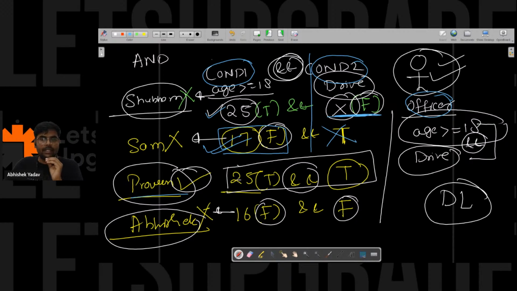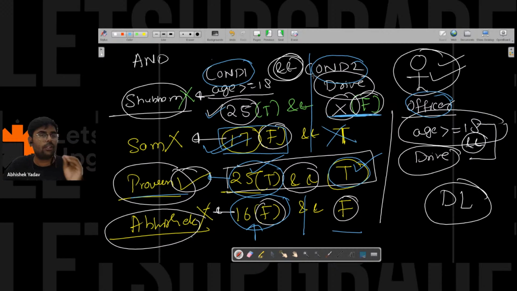In Praveen's case, the officer will say, hey, you are eligible for a driving license because your age is greater than 18. So the officer will check the first condition. The first condition is true, so the officer will move to the second condition. The second condition is true, and the officer will say, hey, the overall condition is true. In my case, the officer will just check the first condition. He will not waste time to execute the second condition.